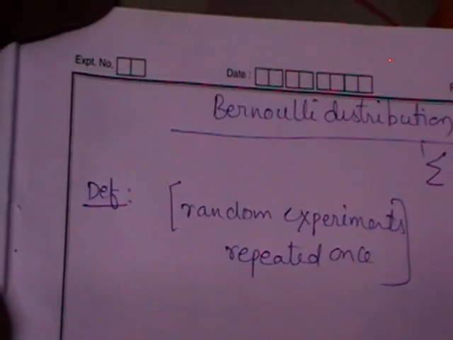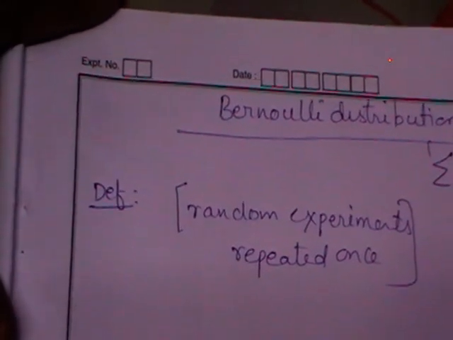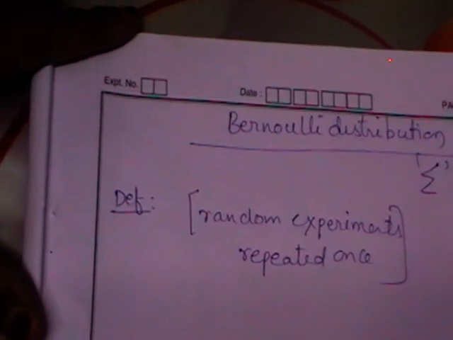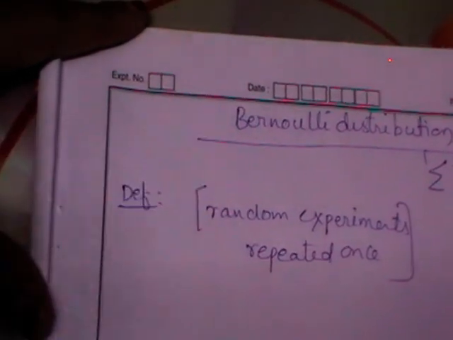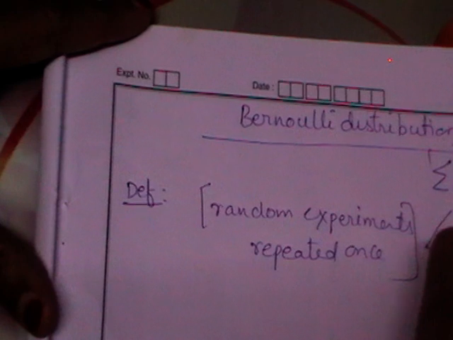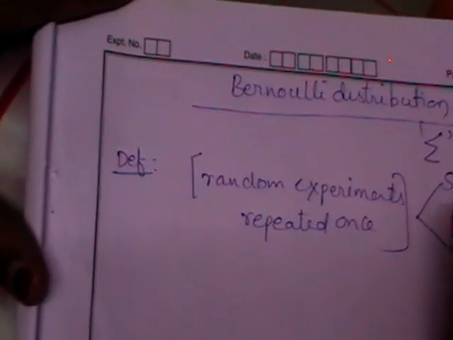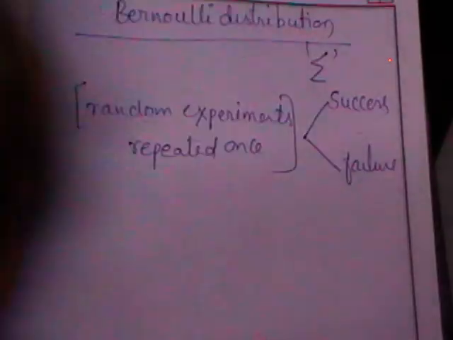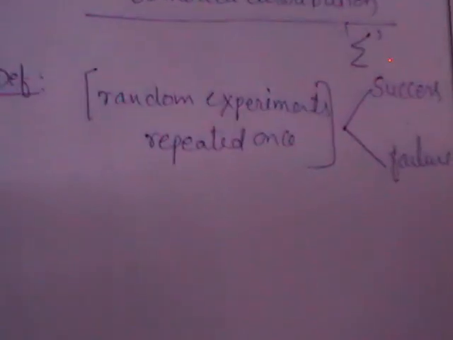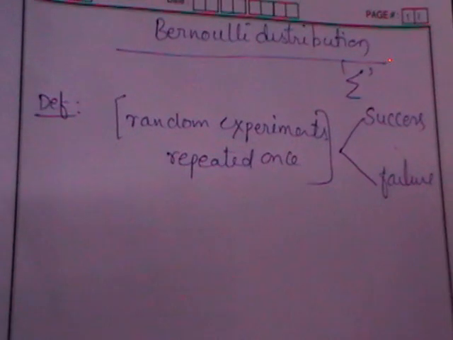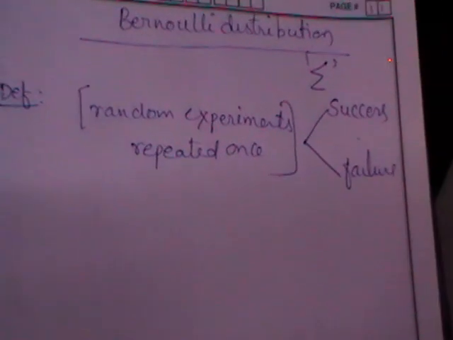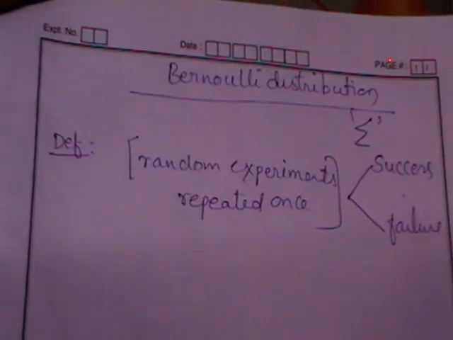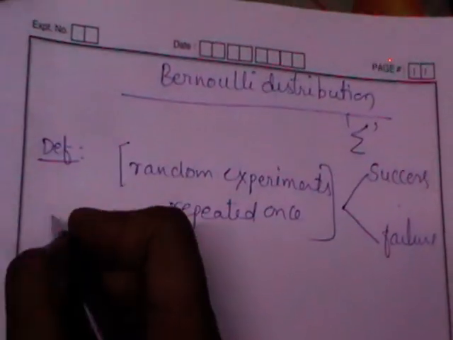If I consider tossing a coin as an experiment, and I toss the coin only once, we can consider that a Bernoulli variate, if it has only two outcomes, a success and a failure. So a random experiment which is performed once and has only two outcomes is called a Bernoulli distribution.